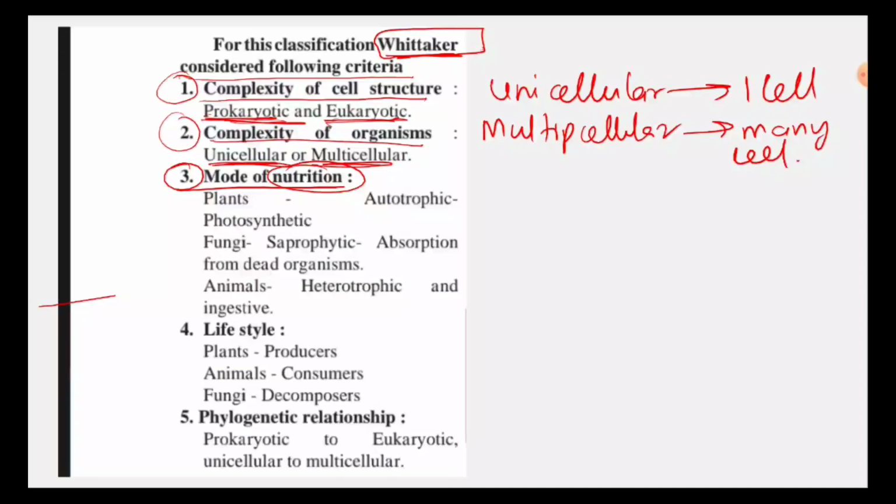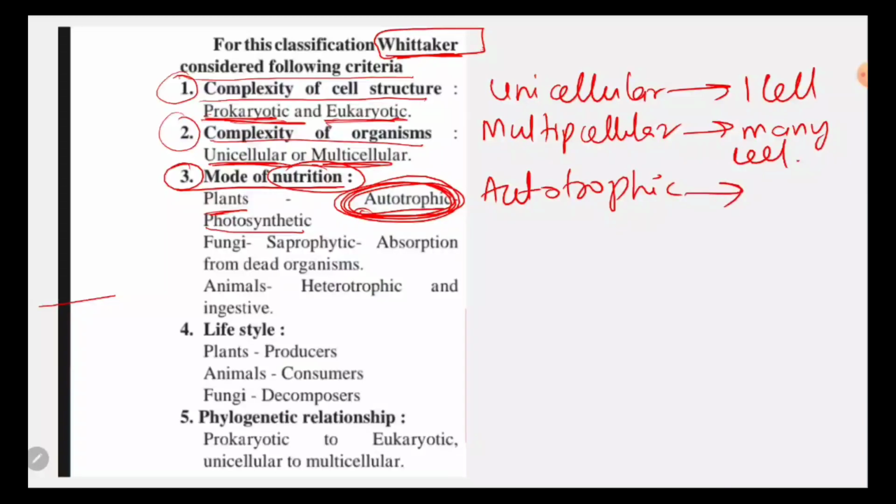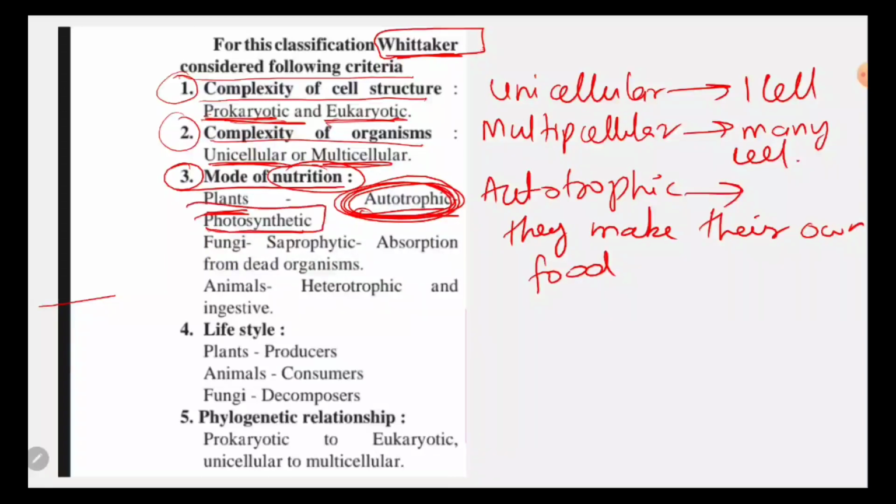Okay, now what is nutrition? सबसे पहले there is plants. Plants are what? Autotrophic. Okay, now what do you mean by this word autotrophic? You have to write it in your book, that autotrophic means जो अपना खाना खुद बनाते हैं. They make their own food. Okay, so plants make their own food, so the plants are known as what? Autotrophic. And the process by which they make their food is called photosynthesis.